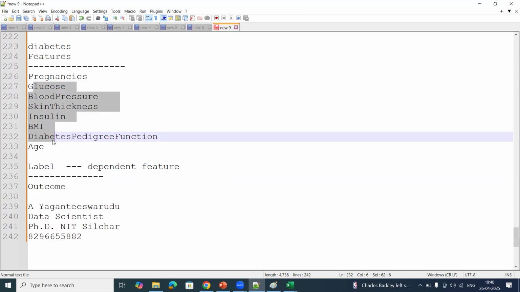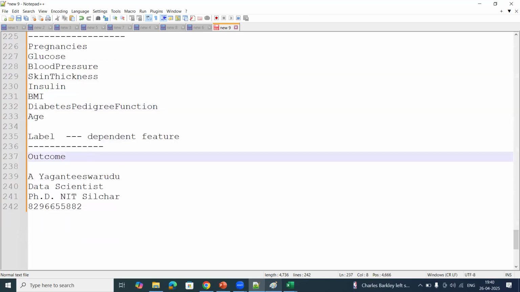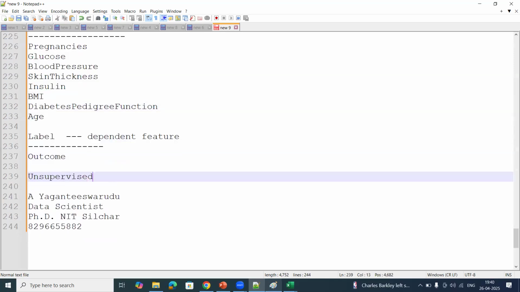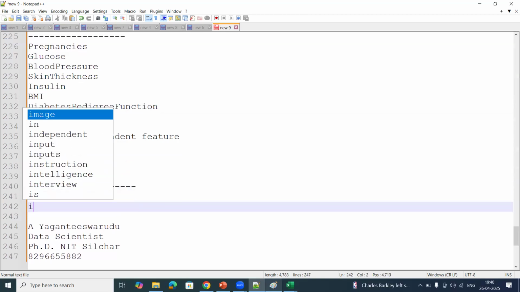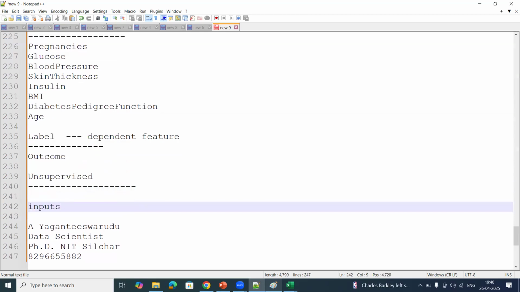These are different for different patients, and based on these features, we predict the final outcome. So this is called a dependent variable. But in unsupervised learning, we will have only inputs. There is no concept of outputs.